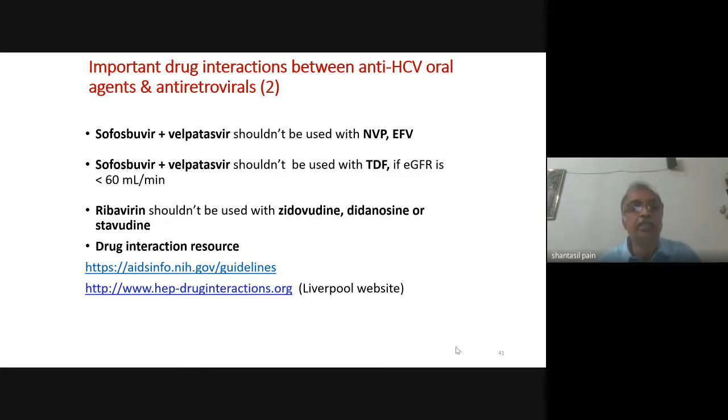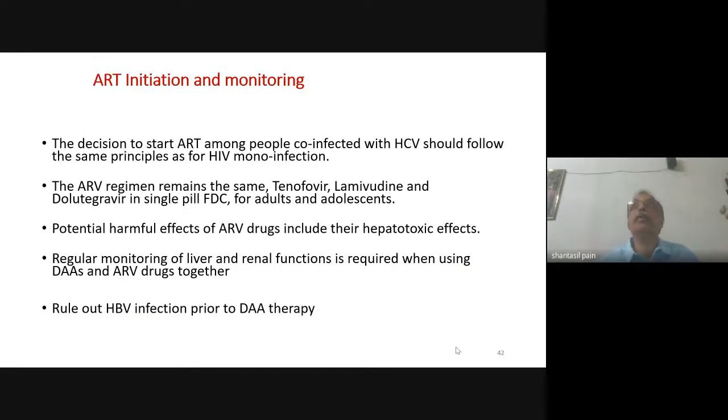For drug interaction, you can always check these sites. This is a very good site. The Liverpool website is very, very good for checking the drug interactions. Now, ART initiation and monitoring. The decision to start ART among co-infected HCV patients should follow the same principles as for HIV monoinfection. The ARV regimen remains the same: tenofovir, lamivudine, dolutegravir.